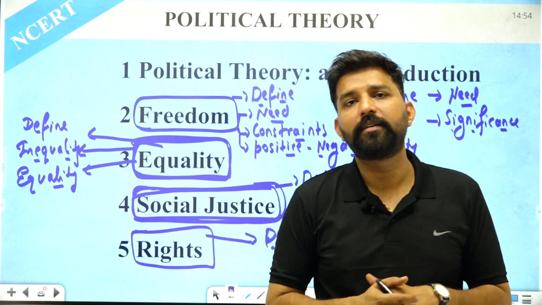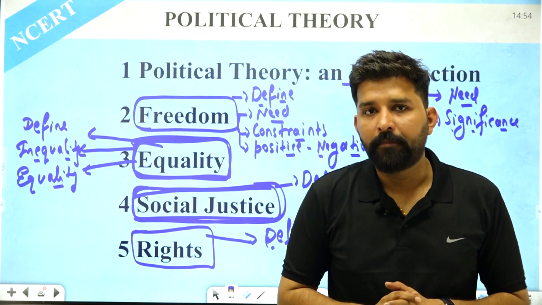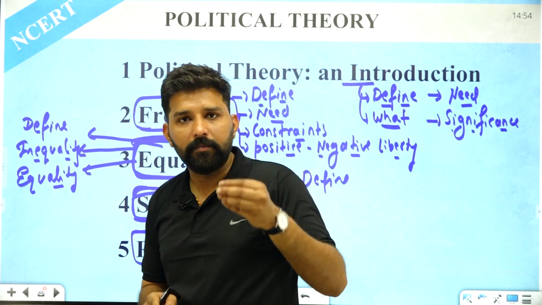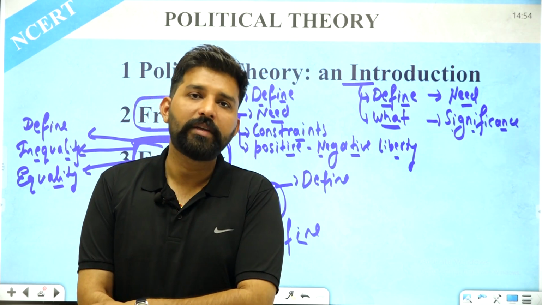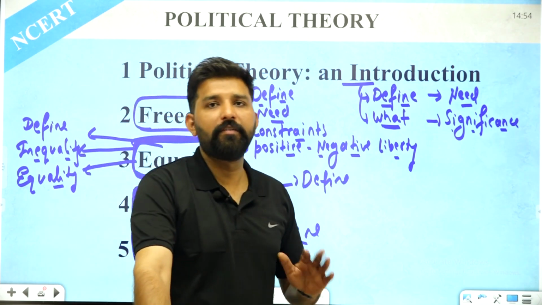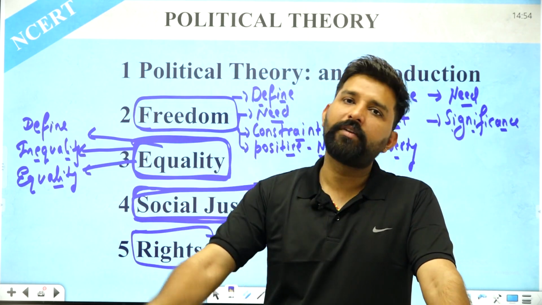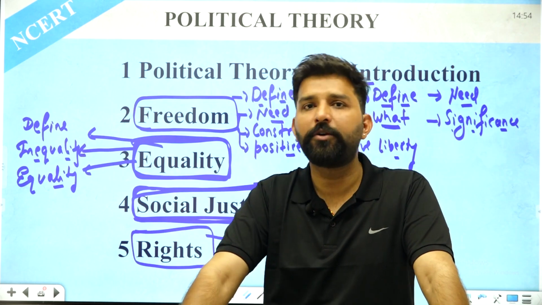So broadly we can categorize rights into three types. The first is the natural rights, and the second one is the legal rights. As I told you, legal rights are enforced by the state, and third are the moral rights, which are enforced by the society, and the state will not punish you for the moral rights. So these are the different types of rights, and after understanding the rights we are going to understand one more concept which is related to the rights.